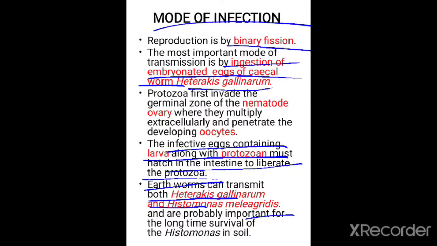When it comes to the mode of infection, they reproduce by binary fission. The most important mode of transmission is by ingestion of the embryonated eggs of the cecal worm, that is Heterakis gallinarum. These Histomonas meleagridis protozoa are present in the egg of Heterakis gallinarum, and those eggs are eaten by the earthworm. Therefore, the earthworm acts as the source for both infection of Heterakis gallinarum as well as Histomonas meleagridis.